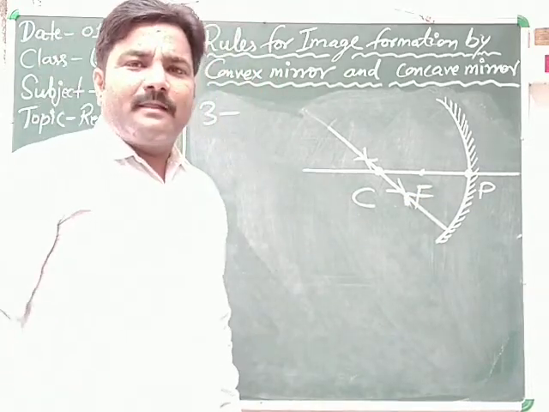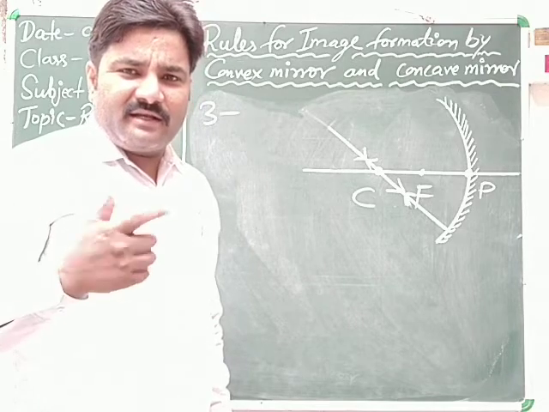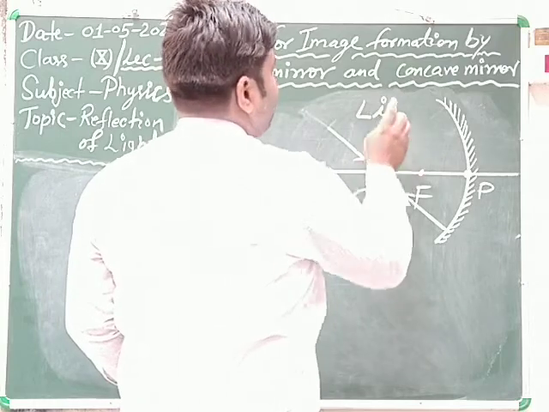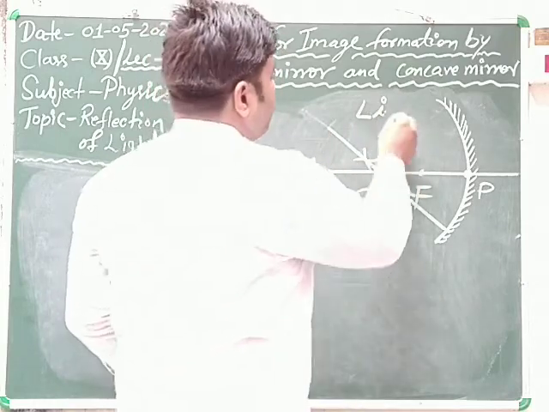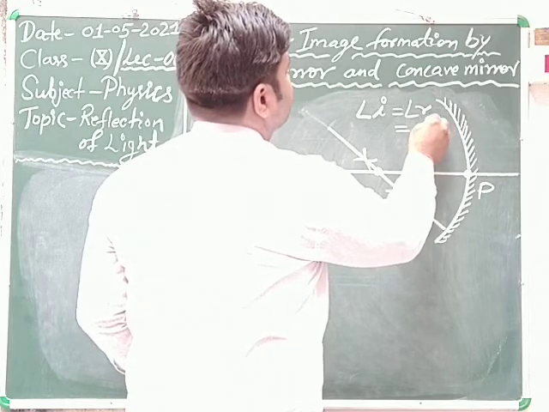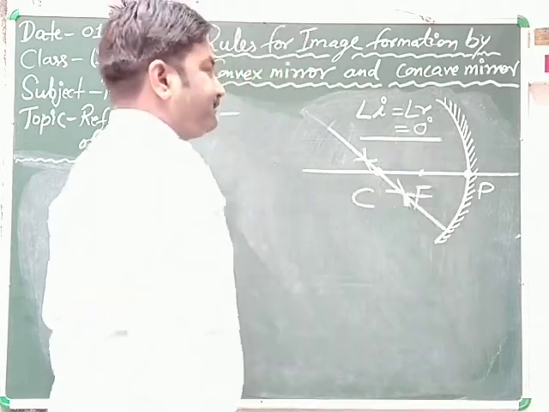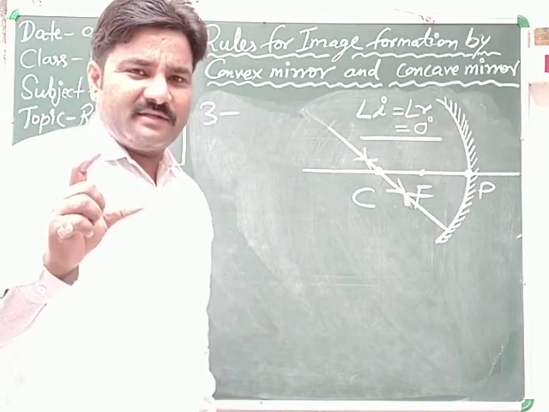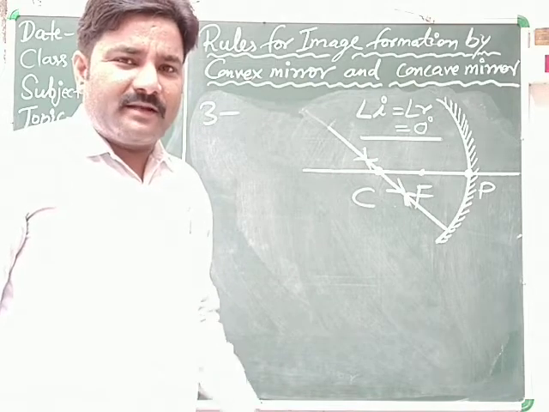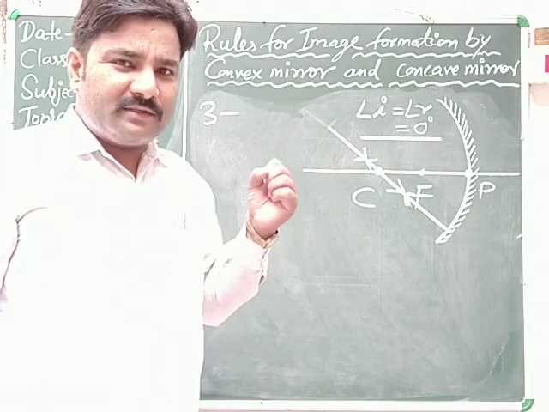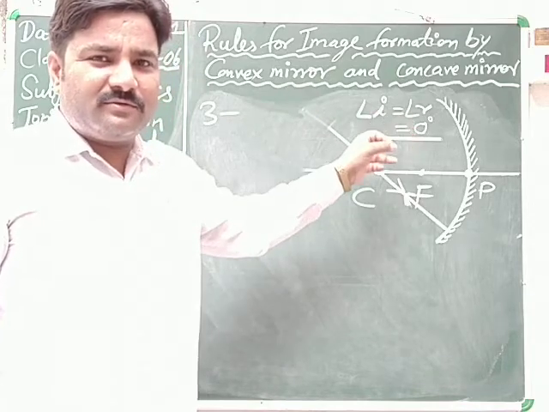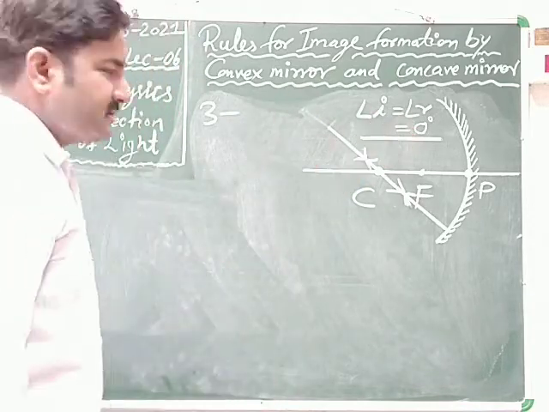It means the angle of incidence and angle of reflection, in both cases, in the case of a convex mirror also, are equal to what? 0 degree. In the case of a convex mirror, the ray approaching towards the center of curvature, after reflection retraces its own path. In that case, and in this case also, angle of incidence is equal to angle of reflection, equal to 0 degree. So last one, case number 4.